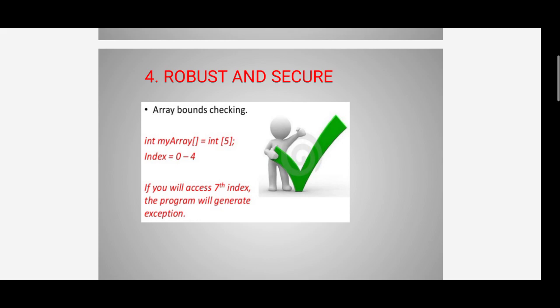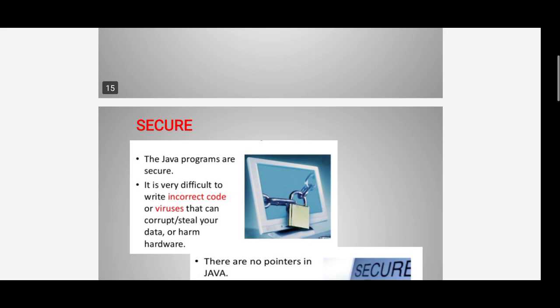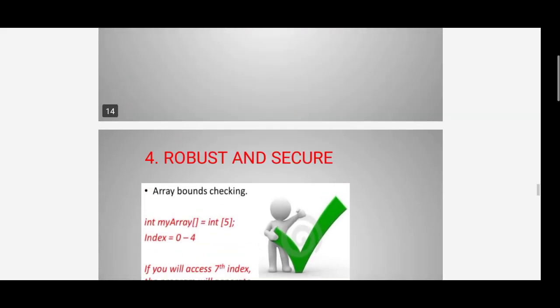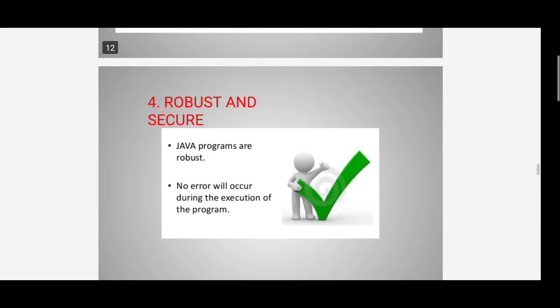If you access the 7th index, the program will generate an exception. This is robust.